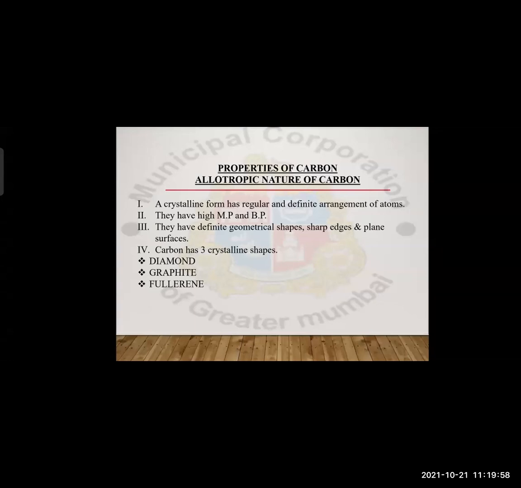Then the crystalline form of allotropic carbon. Examples I also gave you. They have a high melting point, plus a high boiling point. Both the melting point and boiling point are high. They have a definite geometrical shape, sharp edges, and plane surfaces. Then the fourth point is that carbon has three crystalline forms. Earlier also we have seen the crystalline forms: diamond, graphite, and fullerene.